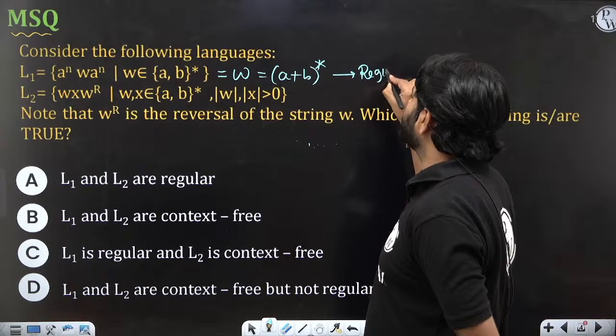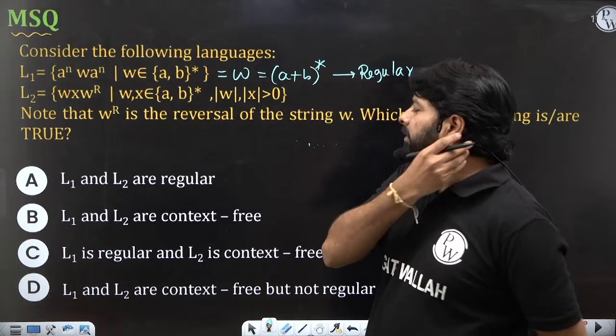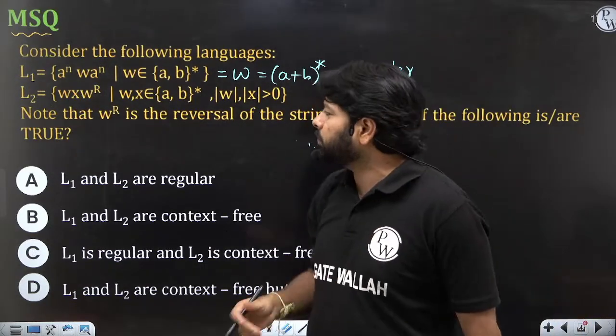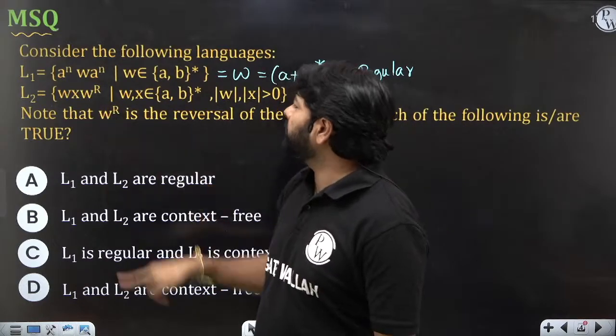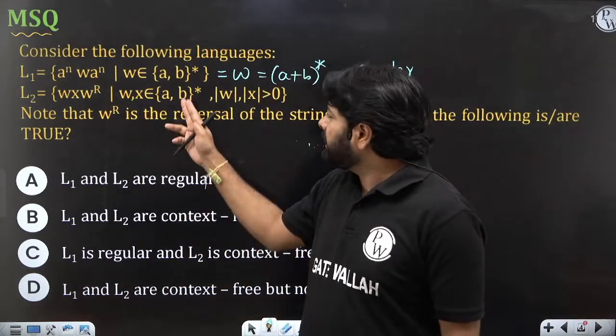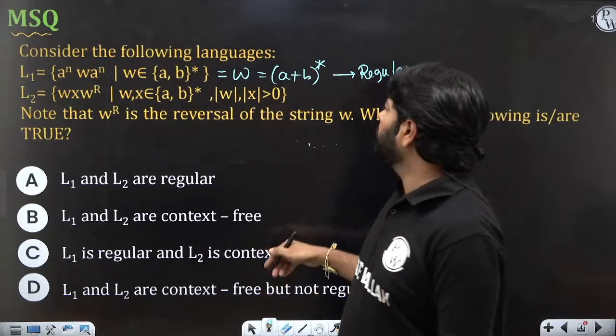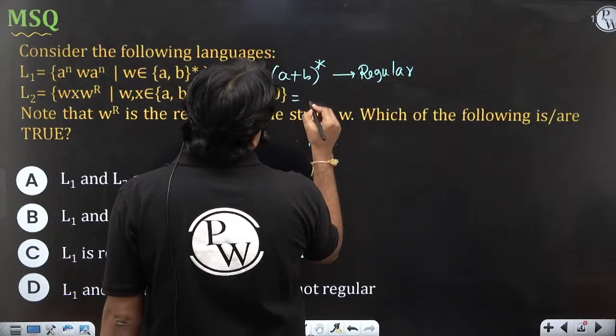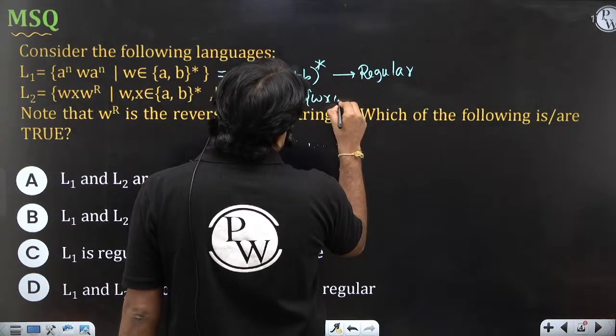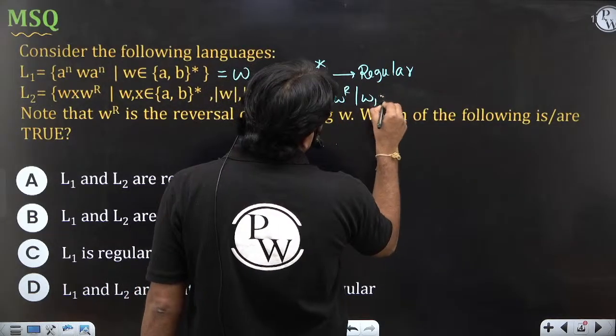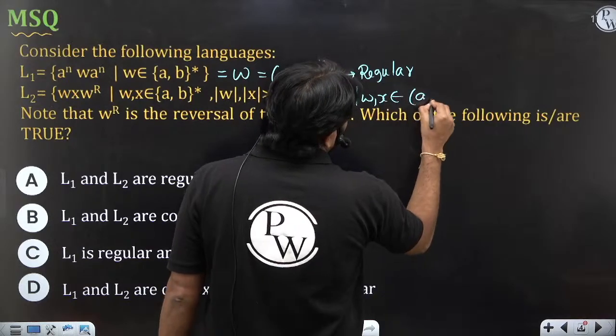Now the question comes to the second language. Even though L1 is regular, what about L2? w x w power r, where w, x belongs to {a, b} whole star and length of w, length of x greater than 0, which is nothing but w x w power r when w, x belong to (a+b) whole plus.